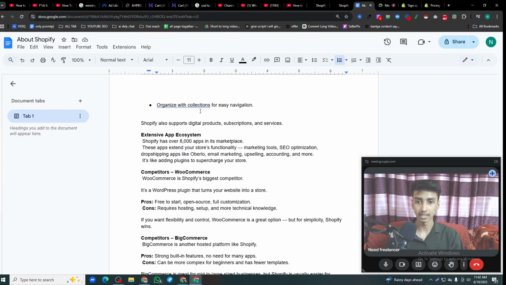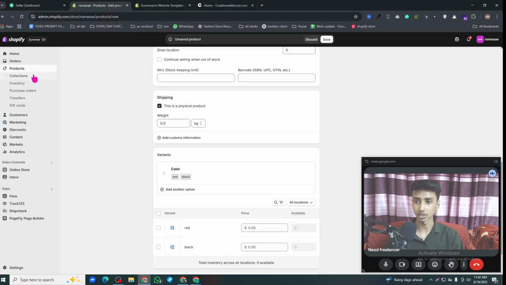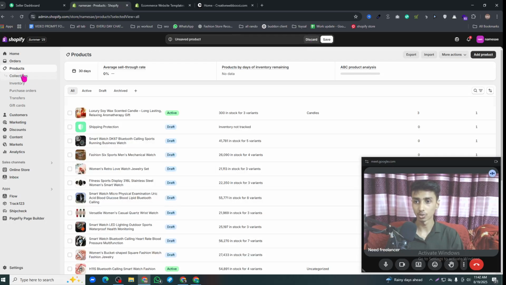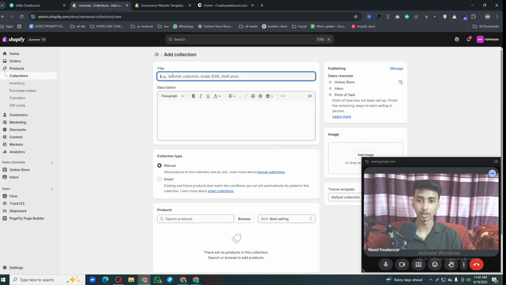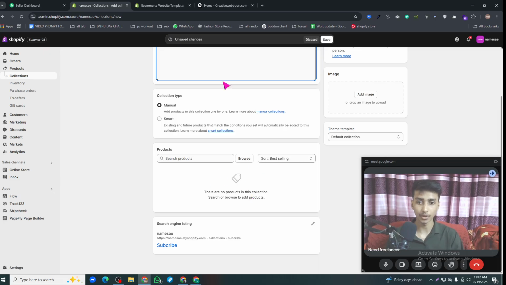Okay, so organize with collections and easy navigation. So let me show you how you can create a collection and easy navigation. So let's discard it. Under the product, you can see the collection option, and from here, guys, you have to click add collection, and after that you have to give the collection name. For example, subscribe.